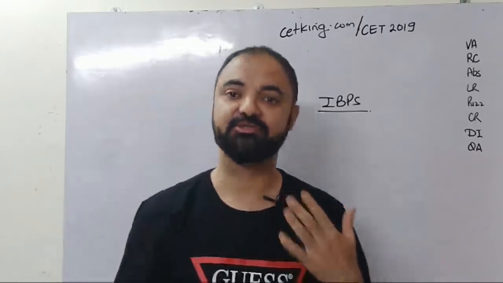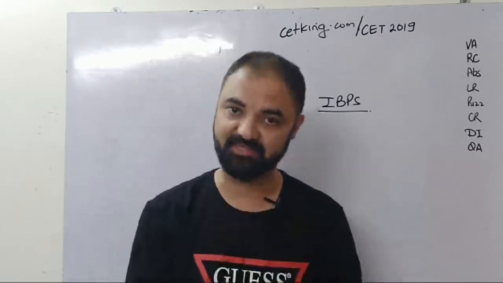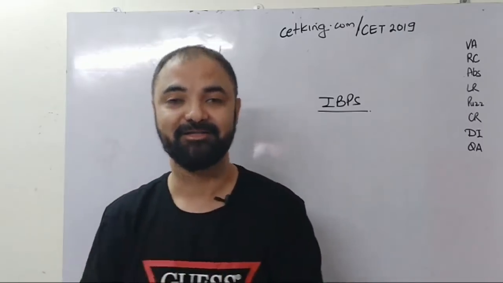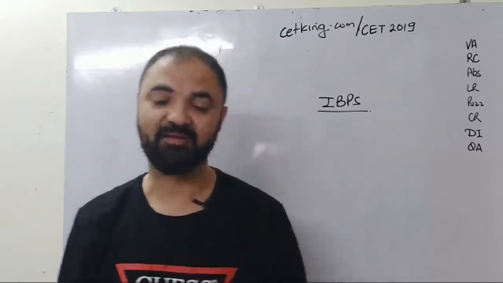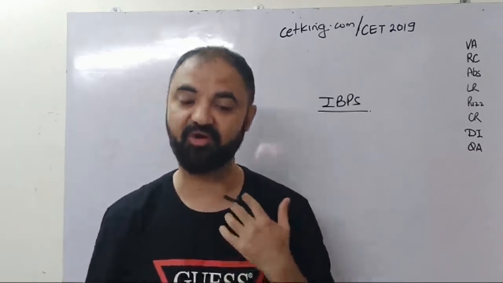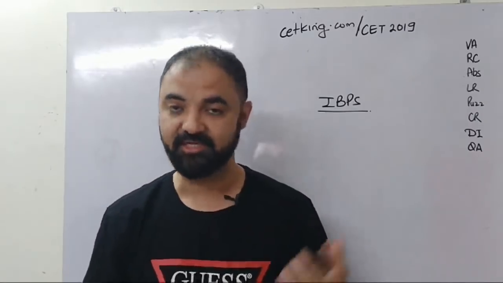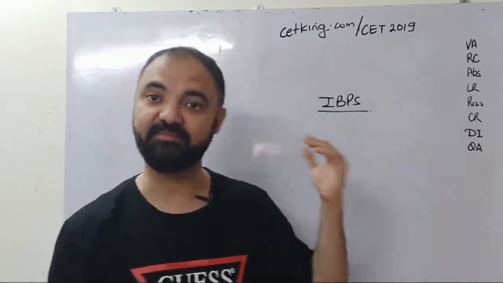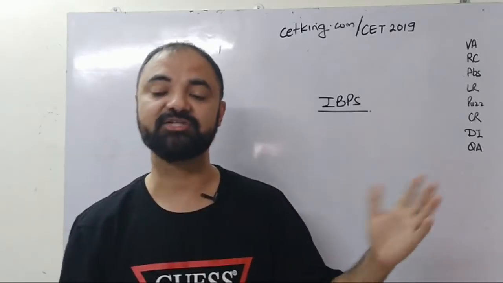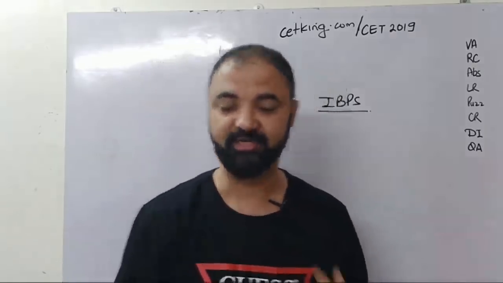It didn't work that much, so they started adding an age limit, that 29 is the age up to which you can give the exam. That you are 29 now, enough of preparing for 5 years, go and do a job. When that also didn't work, now they're trying to make the paper very, very tough so that people who have joined coaching classes for 4 years, 5 years will not get that much advantage. Now combining all these factors, the CET paper is made by IBPS again, so this time also we are expecting the paper to change. That is to make you understand that change is going to happen.